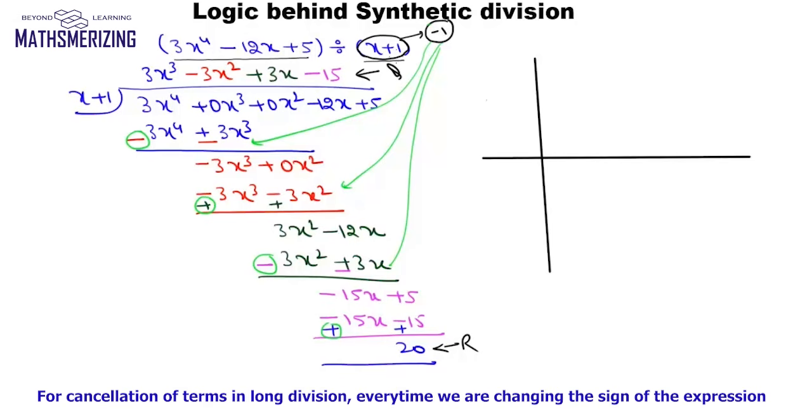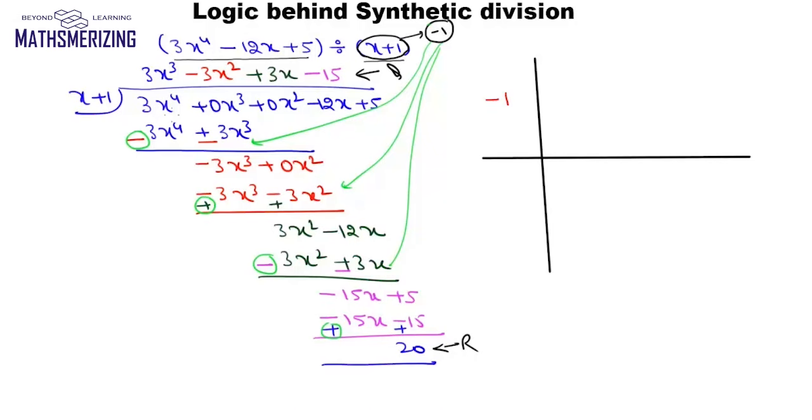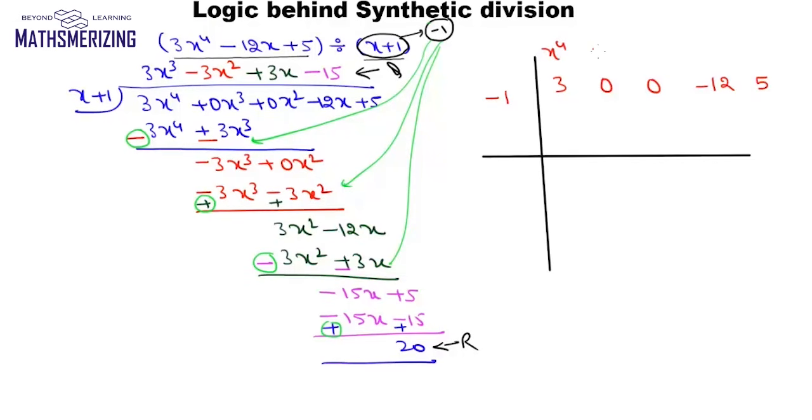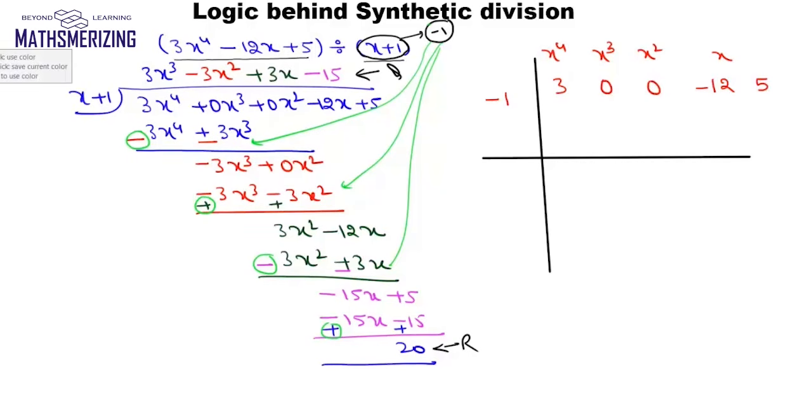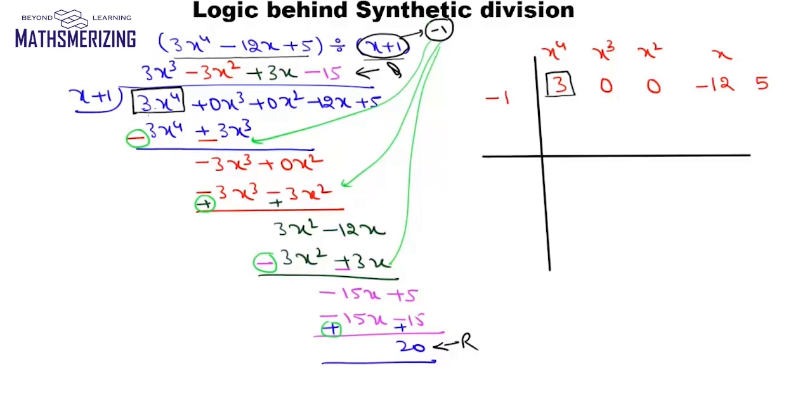So for plus 1, I'll take minus 1. Now I'll write coefficient of the polynomial, which is 3, 0, 0, minus 12 and 5. Now these coefficients, they correspond to coefficient of x to the power 4, x cube, x square, x, and then constant term. Now the leading coefficient in the polynomial is 3, which is 3x to the power 4. And I'll need to eliminate this 3x to the power 4. Now in order to eliminate this 3x to the power 4, I'll need to multiply this x with 3x cube.